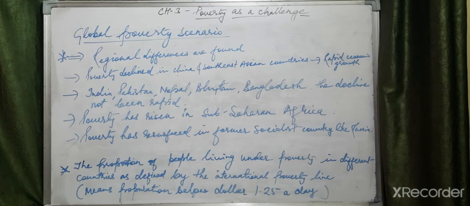So Sri Lanka's condition is much better than India's, in spite of being a small country and one of India's island neighbors. Why? Because there the investment has been made not only in education, but healthcare facilities have also been developed, and as a result life expectancy also increased, along with the quality of life they have.